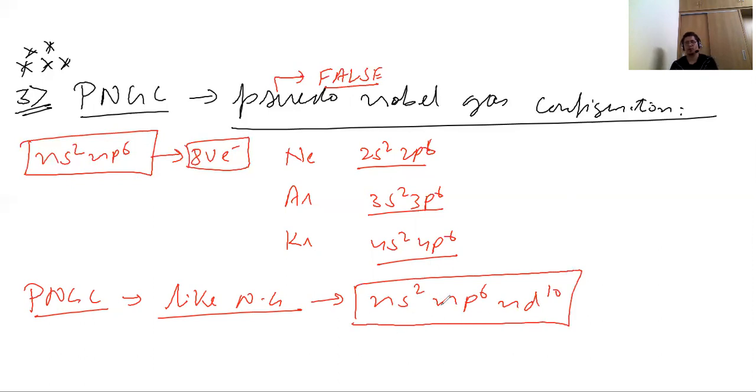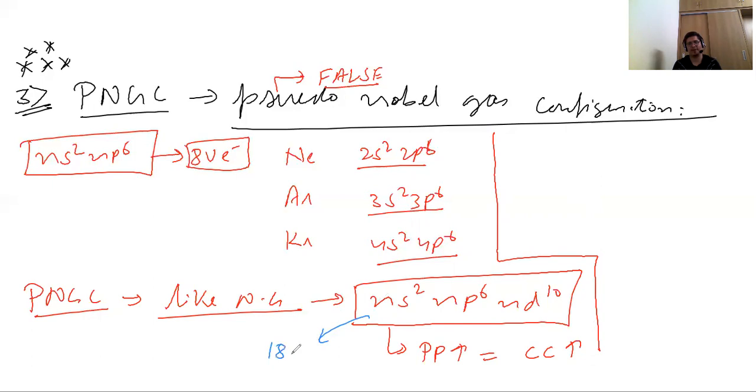So if anything has a pseudo noble gas configuration like this, the polarizing power will be higher, which means the covalent character is also higher. Now let's discuss this in a bit more detail. Here 2 plus 6 plus 10 gives 18 electrons, and a noble gas has 8.